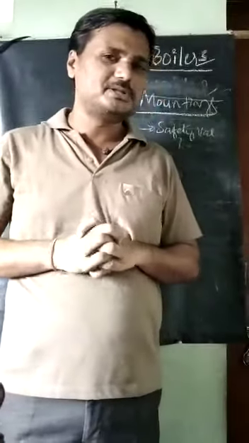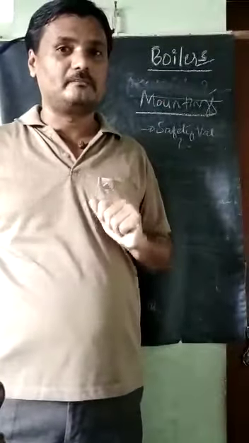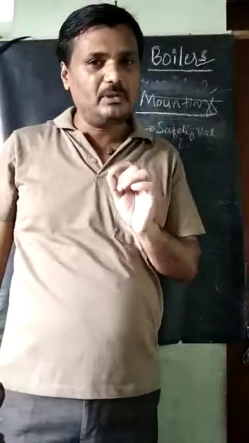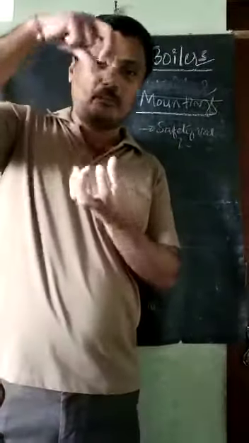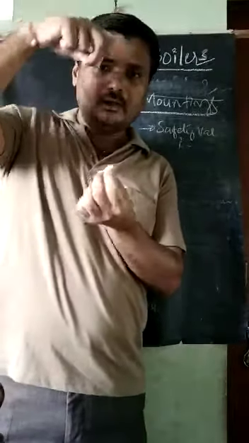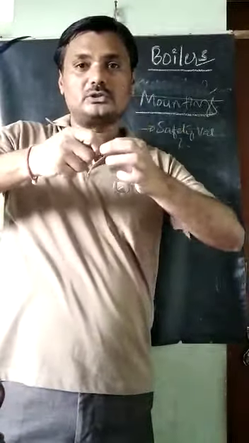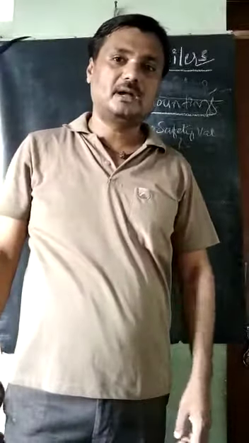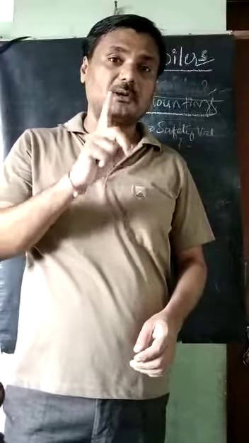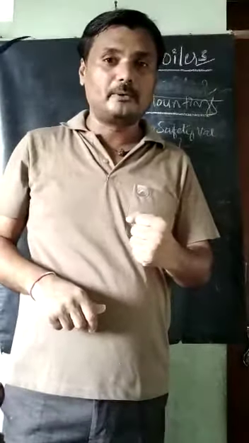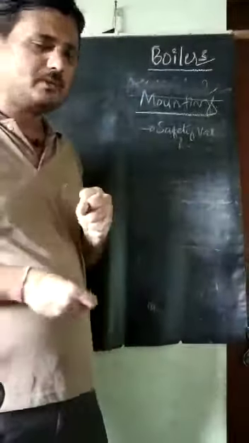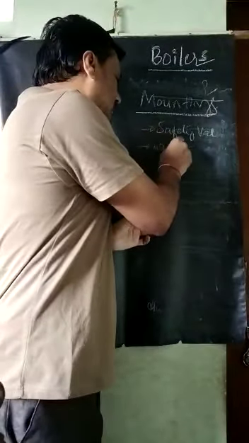How does the safety valve operate? As you know, the pressure cooker in our house, what happens? Once a certain pressure is reached inside the pressure cooker, the valve above it will be opened, and some steam will go out through that valve. So the pressure inside that pressure cooker will be maintained, because the pressure cooker is made for a particular pressure. If that valve does not open, what happens? It will blast. Pressure will increase very high. Likewise, this is a safety valve. The safety valve, and the next one comes now.